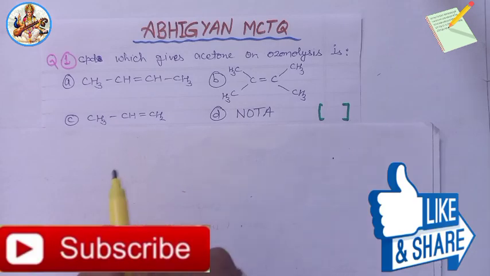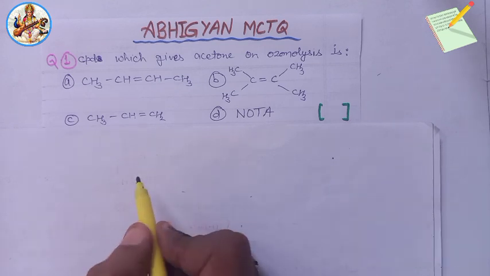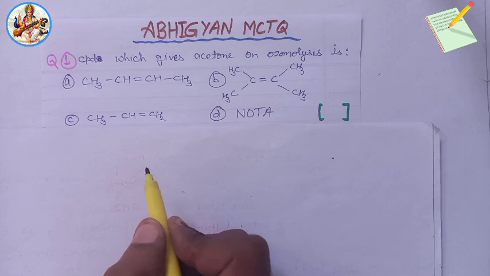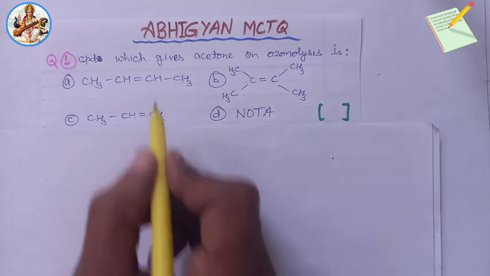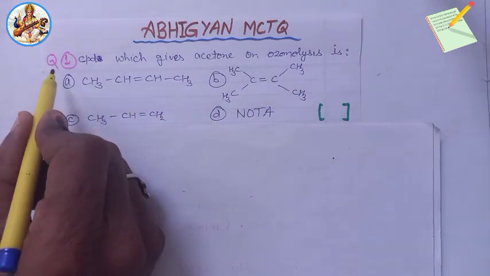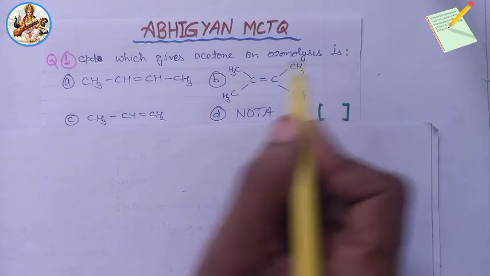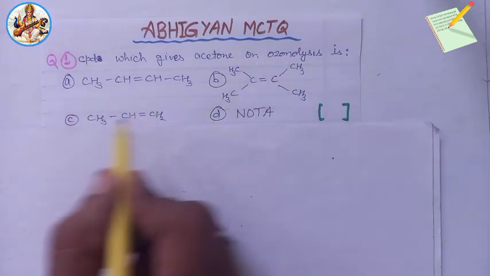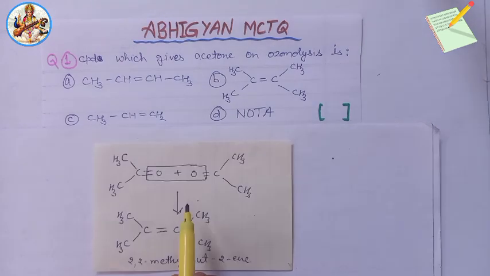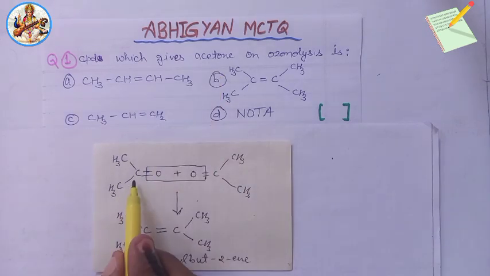Now we will take some multiple choice type questions. You can solve all these questions yourself after pausing the video. So welcome again in the multiple choice type question series. Question first: the compound which gives acetone on ozonolysis is option A, B, C and D. So the answer will be, we know that the molecular formula of acetone is CH3COCH3.